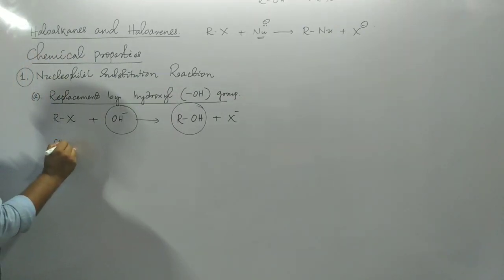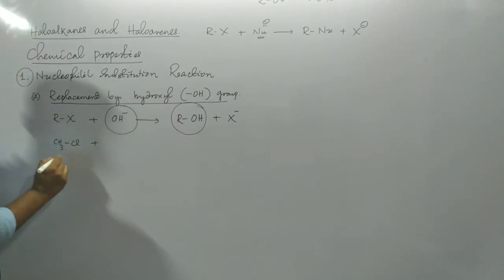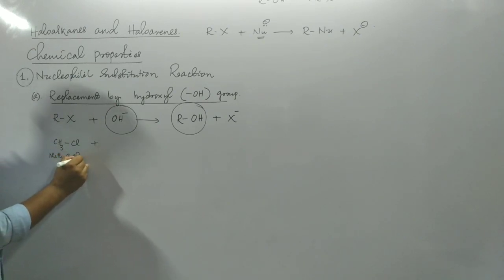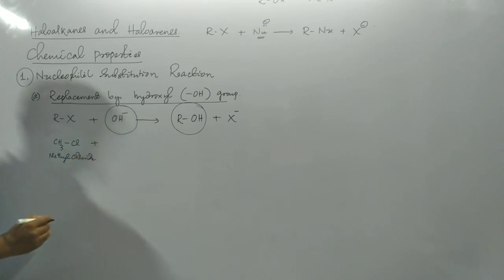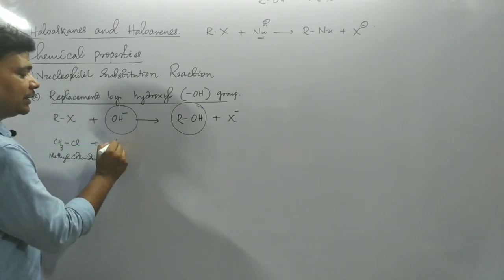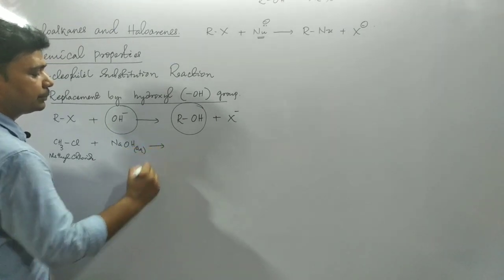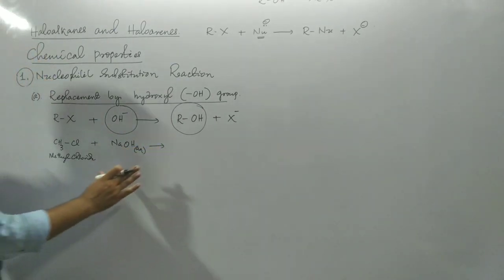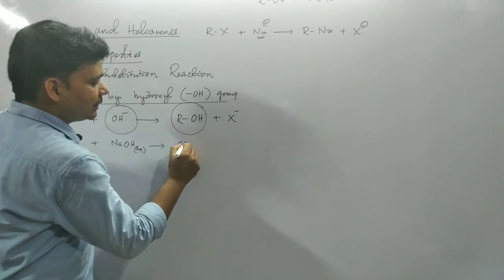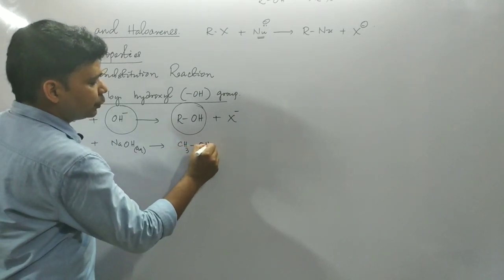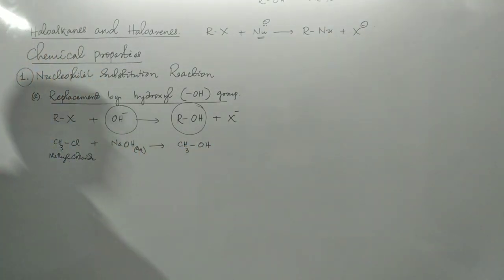For example, CH3Cl, this is your methyl chloride. When methyl chloride is treated with sodium hydroxide aqueous solution, as a result of the reaction, we will get CH3OH. The nucleophile is the OH minus ion.